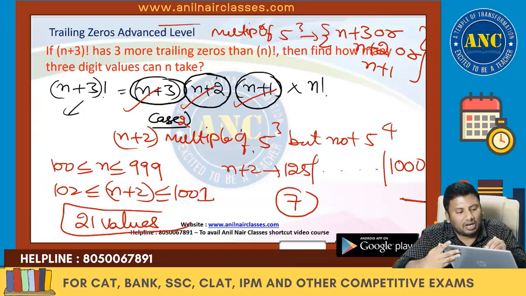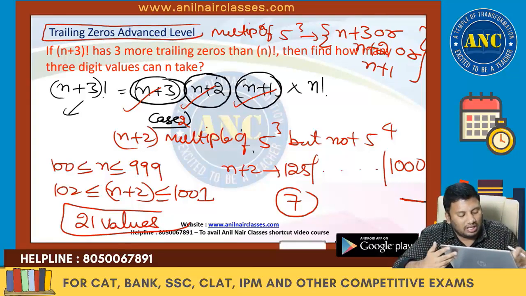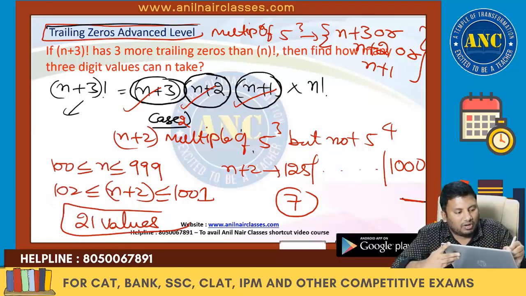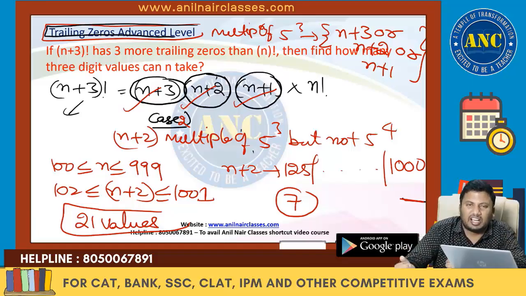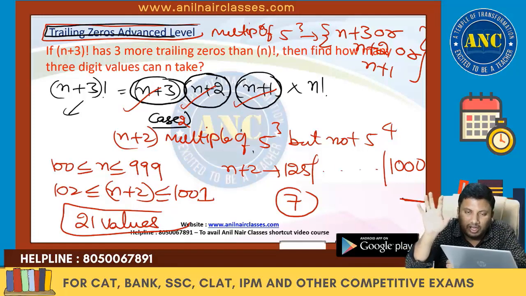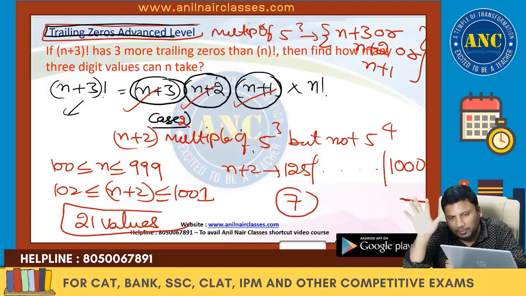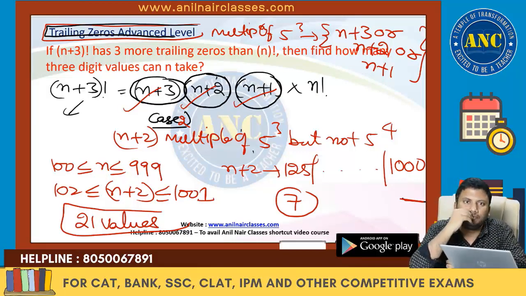Trailing zeros, advanced level problems. This is the topic of our discussion today. Trailing zeros, advanced level. I think it is highest power session 4. Only on LCM, 10 hours. Only on prime numbers, 8 hours. Only on remainders, 12 hours, right?